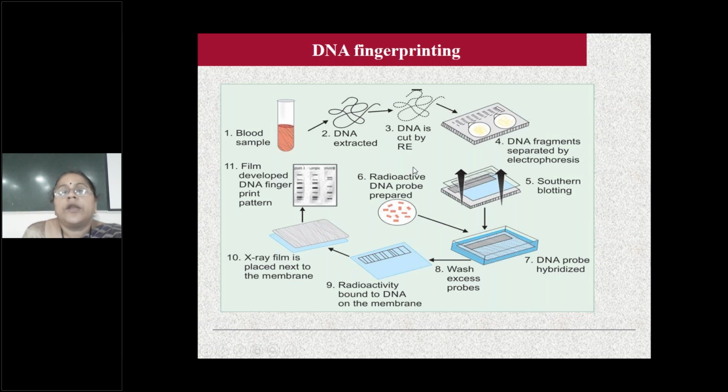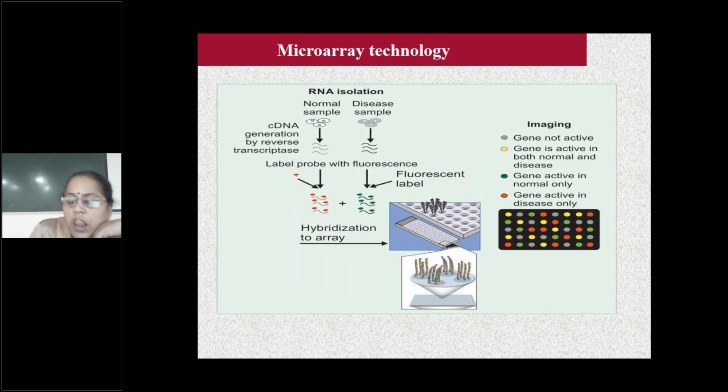How do the CBI or police detect? They use DNA fingerprinting and take the sample. If any blood specimen or hair follicle falls from the robber, they extract it, make fragments, do electrophoresis, then nitrocellulose filter paper, then autoradiography. Even one small hair follicle can be amplified by this procedure.